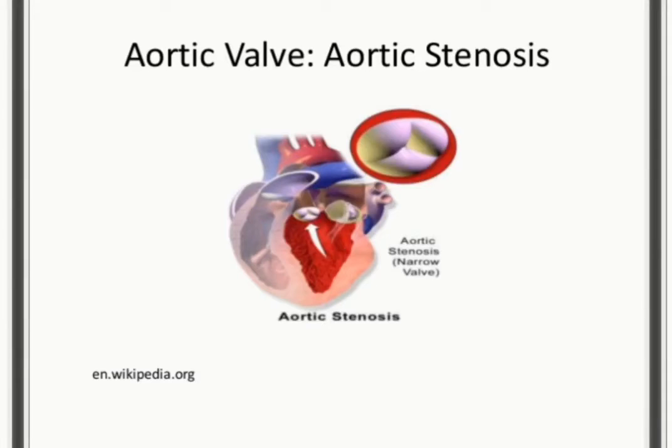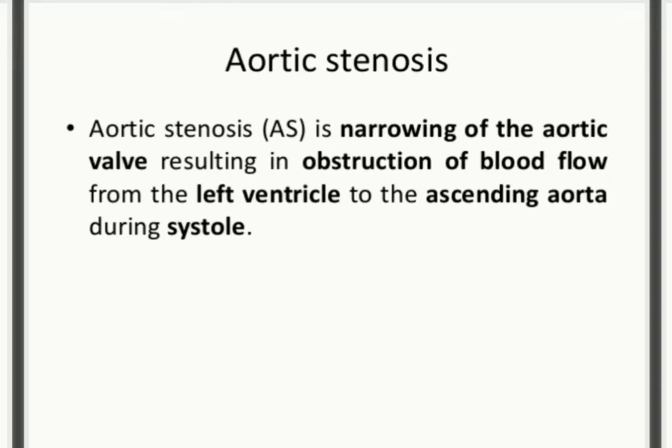Today's topic is aortic stenosis. Basically, it's a disease of the aortic valve which occurs because of narrowing, which results in obstruction of the blood flow going from the left ventricle to the ascending aorta during systole. Systole is the time period when the contraction is occurring. This obstruction leads to a larger pressure in the left ventricle, which is what occurs in aortic stenosis.